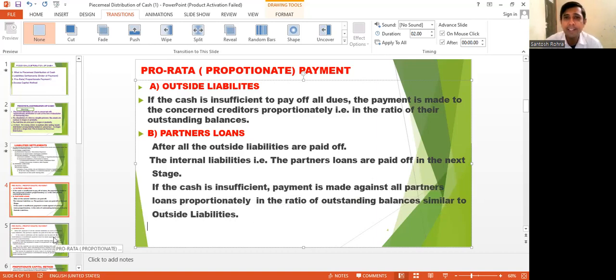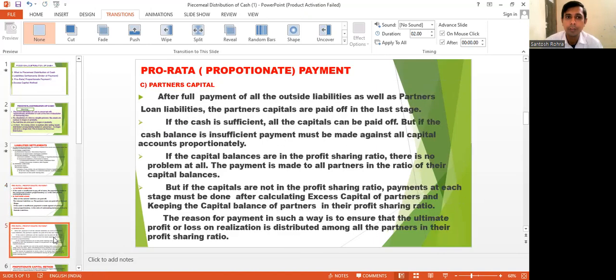In all cases, whenever the firm is paying any liability, external or internal, if the cash is insufficient, the liability will be paid in the ratio of outstanding balance. That is called pro rata or proportionate payment.